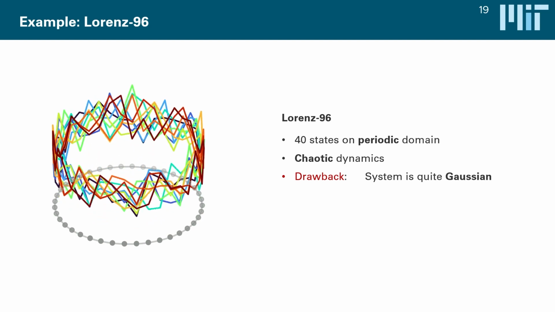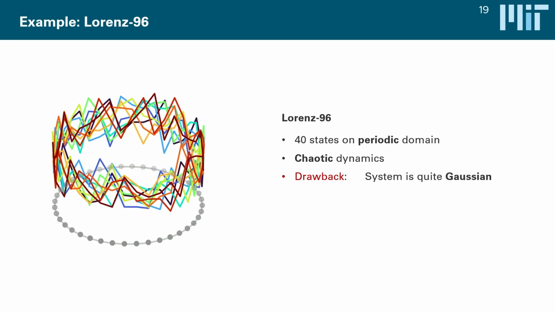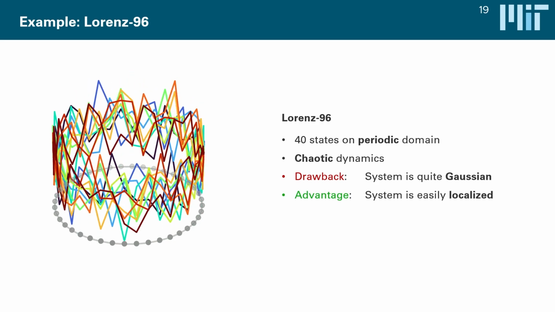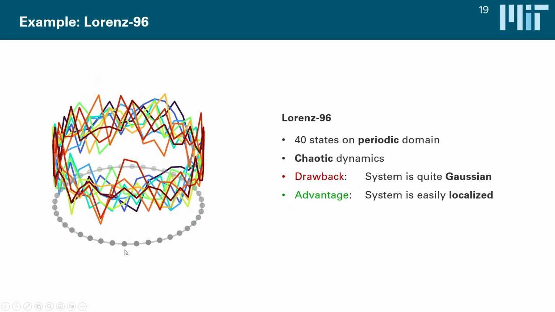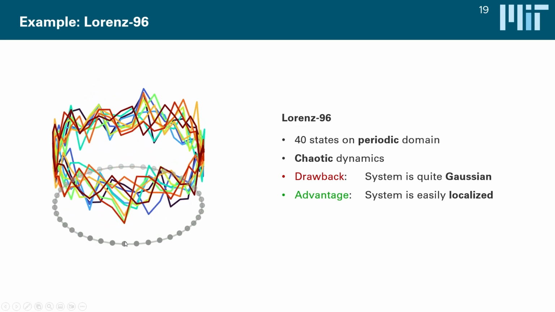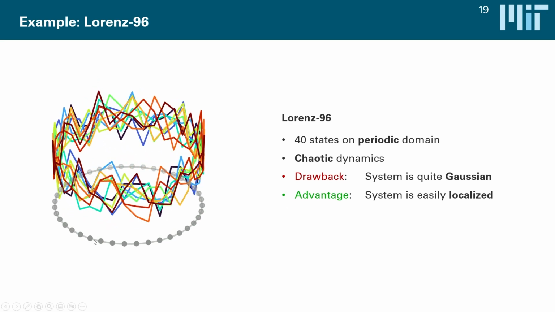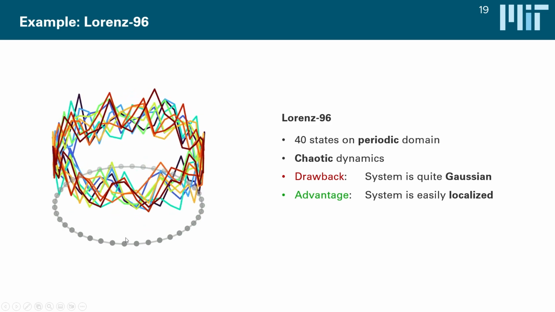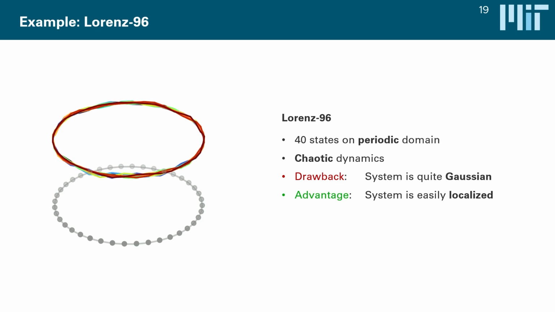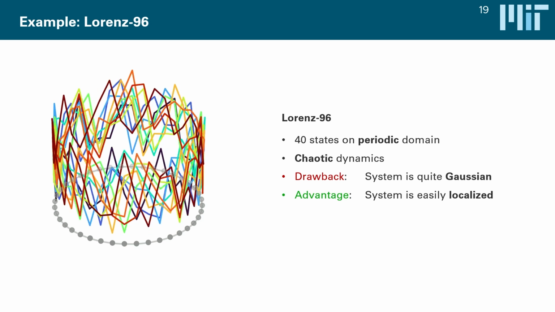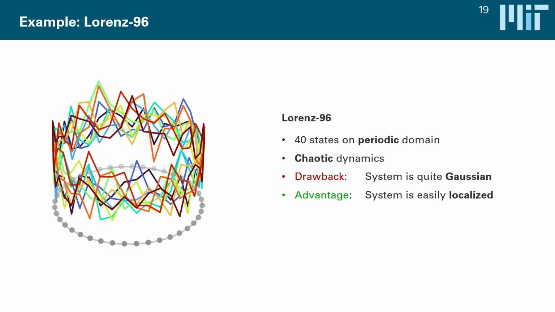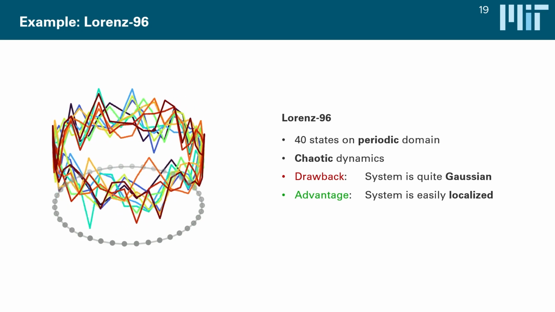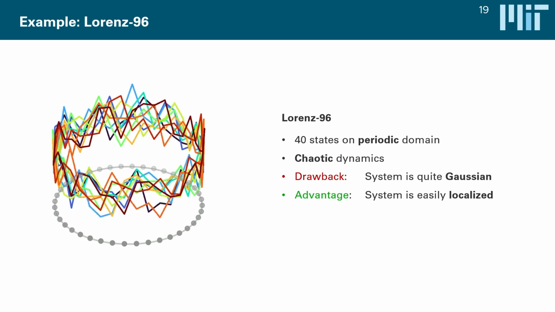So why did I use this test case if it is so boring? Well, because as it turns out, it has a very, very nice localization structure. Because the states live on this ring, if you observe one of these states, basically the filter only has to update maybe 6 states to either side, and that should be fine. So we want to see here if our adaptation algorithm can automatically detect this localization structure and if it can exploit it as well. And at the same time, we also want to see if the filter notices that the system is pretty close to Gaussian, so it doesn't require too nonlinear maps.